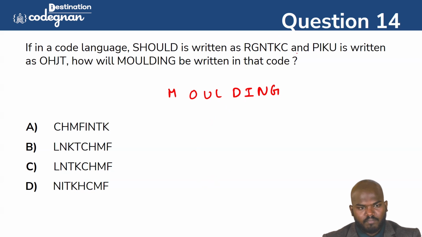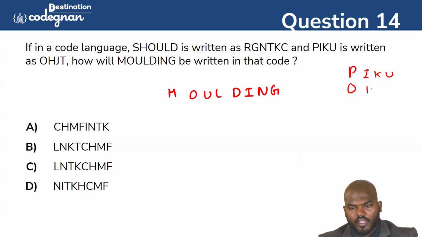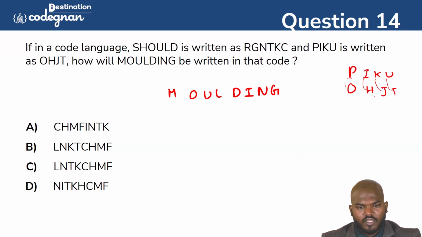You see this one, PQ is here. PQ means it is one letter back. So that is OHJT. So OP, HI, JK, TU. It's all one letter back. Then here it will come as what? LM. Okay, LM. Next, here it is NO. And here it is definitely called TU.